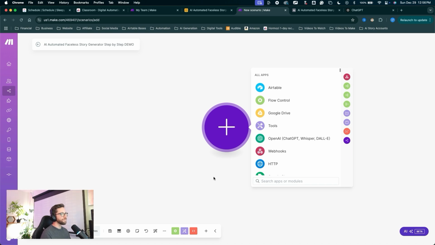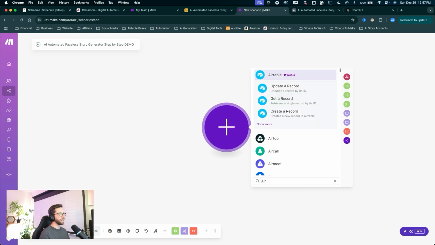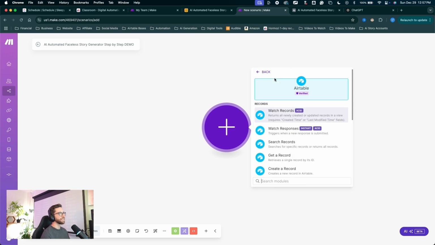Now we have two options for webhooks. We can use a regular webhook, or Airtable actually has a webhook. If you've used Make and Airtable before or watched some of my videos, you might see I've used them interchangeably. Doesn't really matter. I think for this video, I'll start off with an Airtable webhook since we are building in Airtable primarily. Click on Airtable. Anytime you need to find a module in make.com, you can type in the search bar. I'll just type in Air, that pops up Airtable, and I'll click on that.